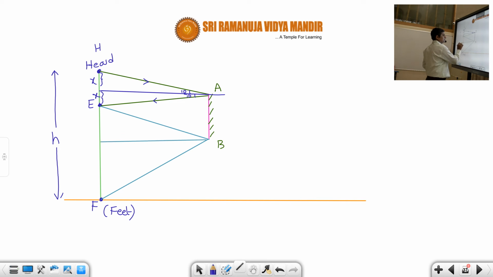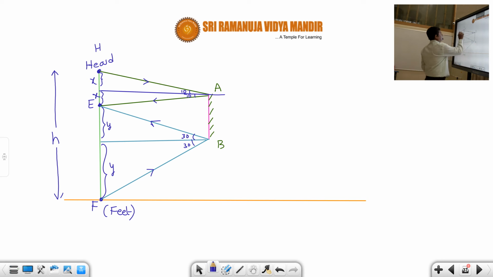Okay, students. This is called the angle of incidence and the angle of reflection. Suppose it is 30 degrees, then this also will be 30 degrees. So that means this distance also should be equal. Suppose it is y, then this also will be y. This is called the incident ray, and this is called the reflected ray. I hope you understood.